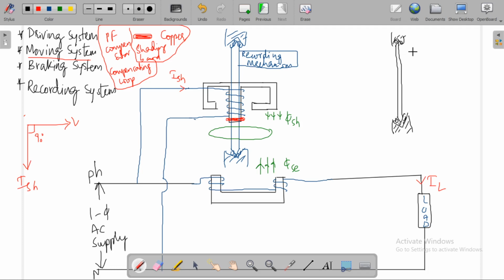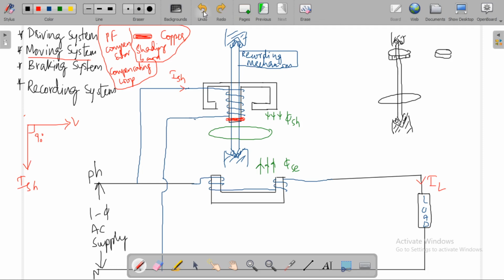The aluminum disc is attached to the shaft or spindle. Here you have a pinion gear.